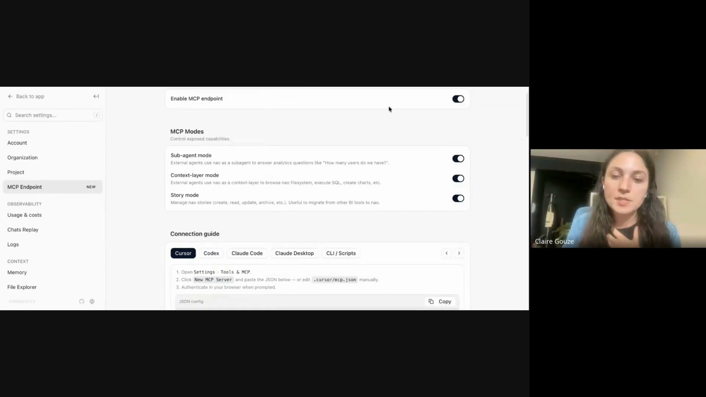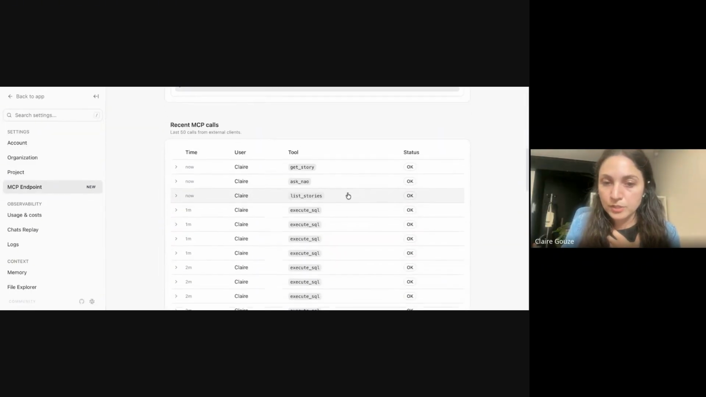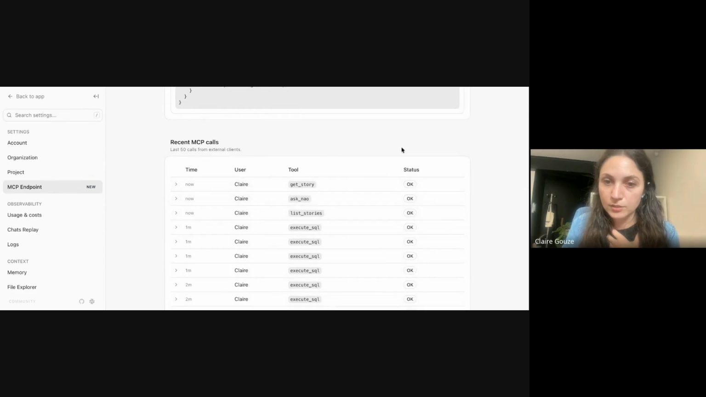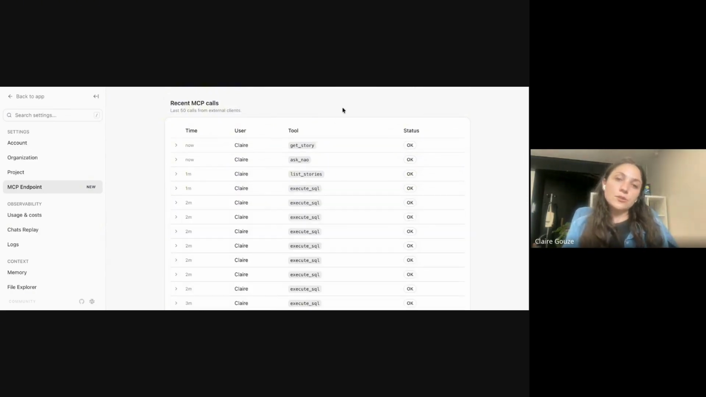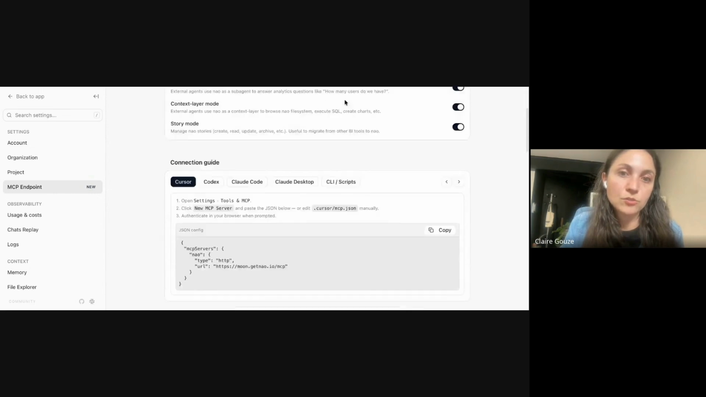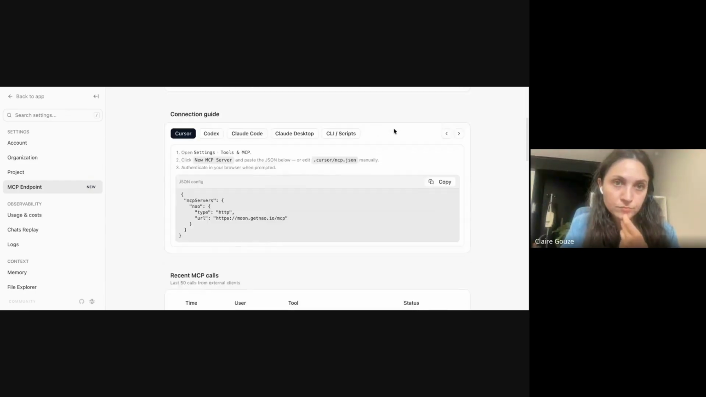Here, when you go in the MCP page, you can actually see all the MCP tool calls that were done directly. You can see here, Codex just did a get story tool. So even if you don't see a full conversation, you can still see all the tool calls that were done. You can see all the execute SQL that were done. So if you allow users to have this mode of just using tools and not doing a full conversation with Ask Nao, you can still audit what was done through this observability tool.